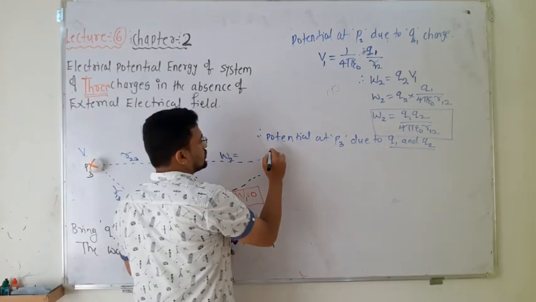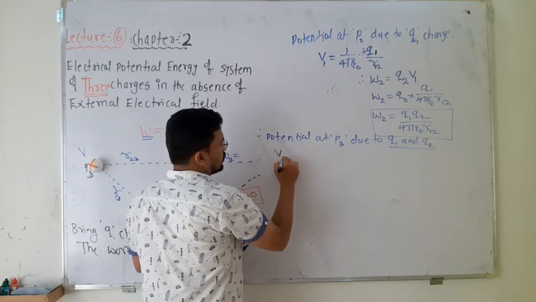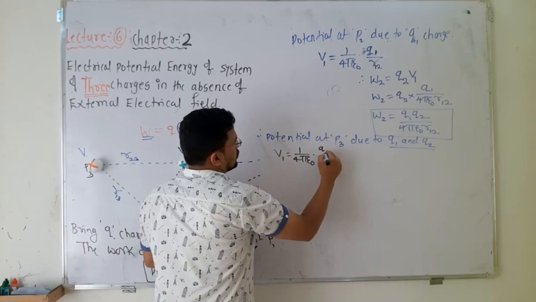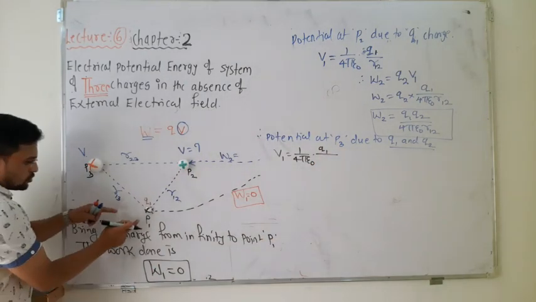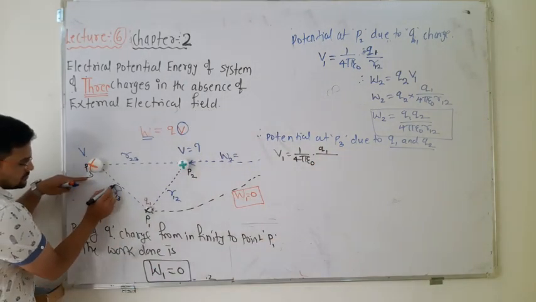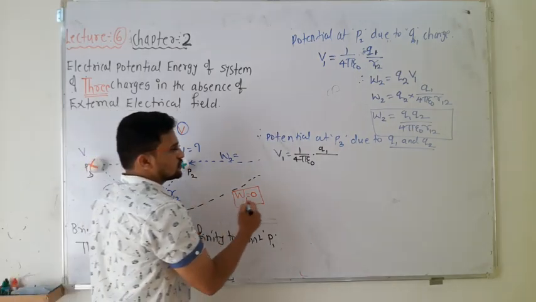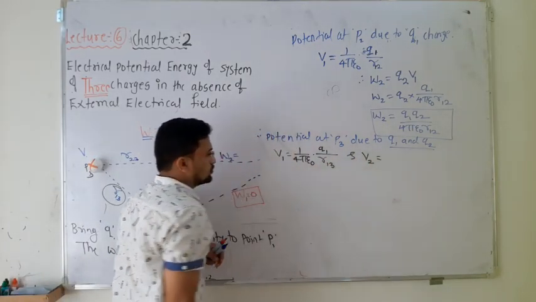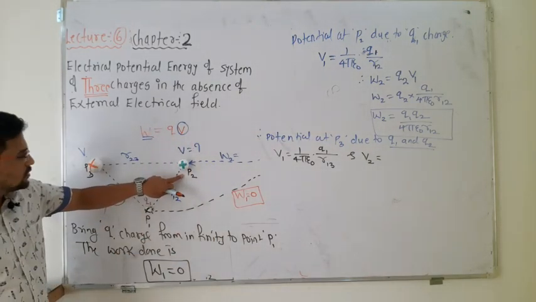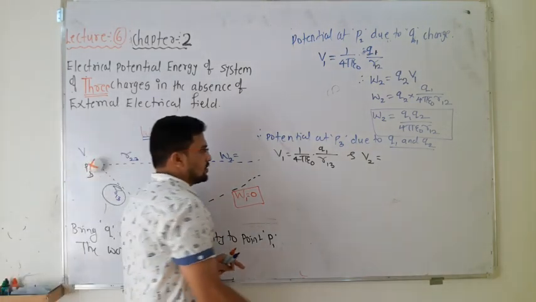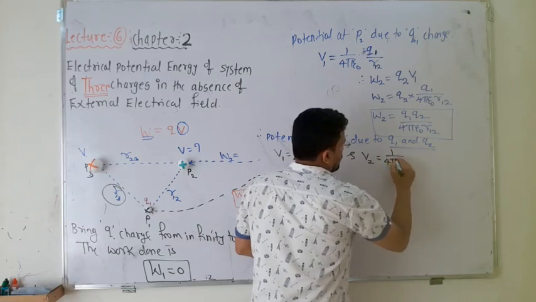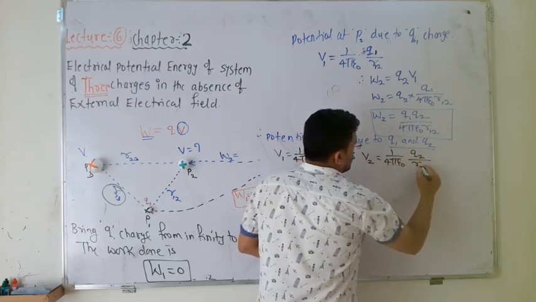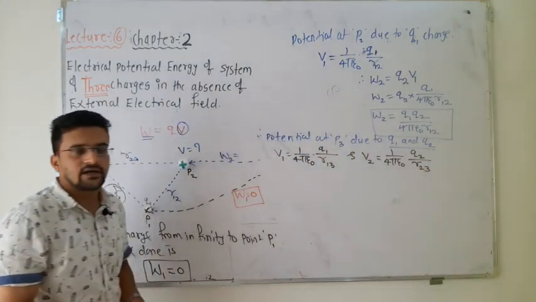Okay, so we know the potential equation. If it is due to Q1, it becomes 1 upon 4 pi epsilon naught Q1. So due to Q1 at P3, what is the distance between them? R13. So it becomes Q1 by R13. And potential due to charge 2, what is the distance between them? R23. So it becomes 1 upon 4 pi epsilon naught Q2 divided by R23.